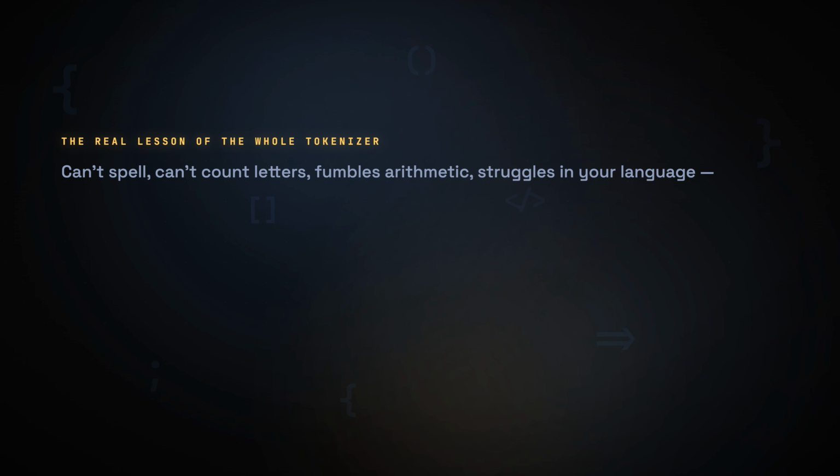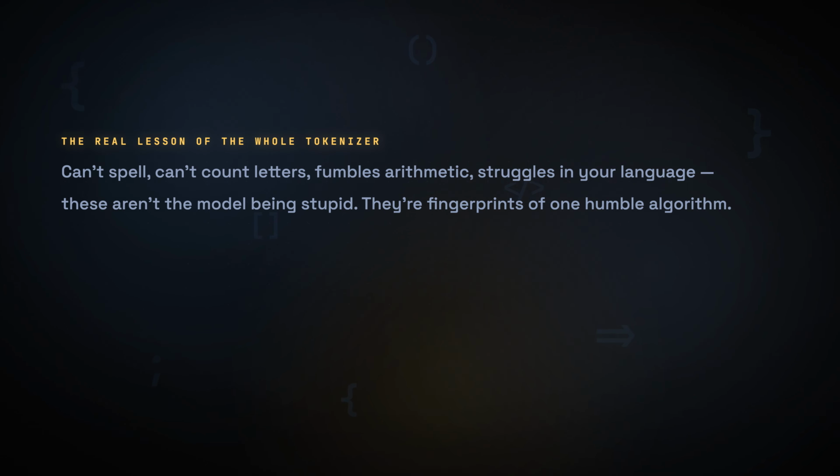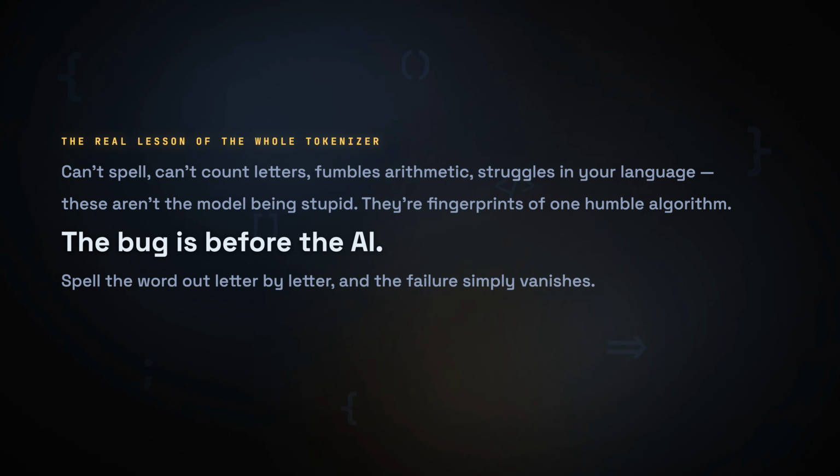And step all the way back, because this is the real lesson of the whole tokenizer. Half the famous ways AI looks dumb, can't spell, can't count letters, fumbles big arithmetic, struggles in your language, are not the model being stupid. They are fingerprints of a decision made before the model ever woke up, in this one humble algorithm. The bug is before the AI. And the same idea cuts the other way. Spell the word out for it, letter by letter, and watch the failure simply vanish, because now it can finally see the letters. But we still owe you the other half of that cliff.